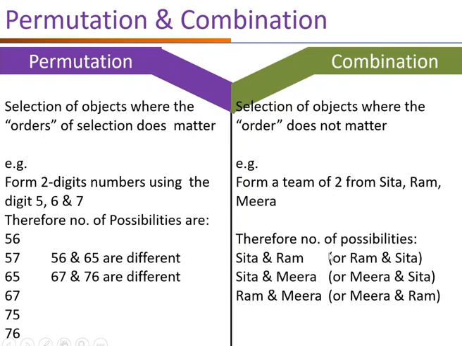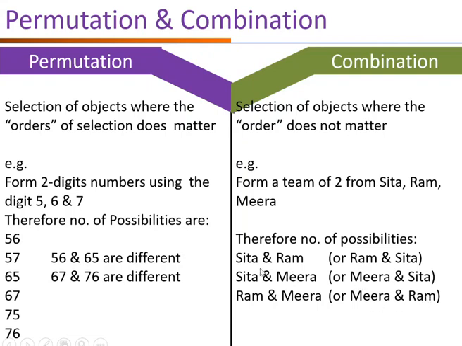The possibilities are Sita and Ram, Sita and Meera, Ram and Meera. Or instead of Sita and Ram, we can say Ram and Sita. Similarly, it can be called Meera and Sita. And instead of Ram and Meera, we can call them Meera and Ram also.